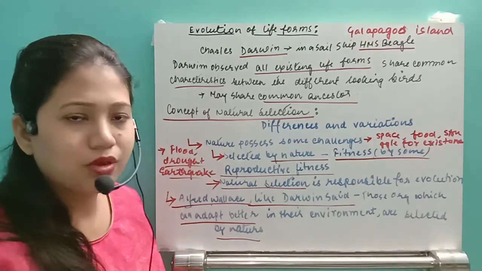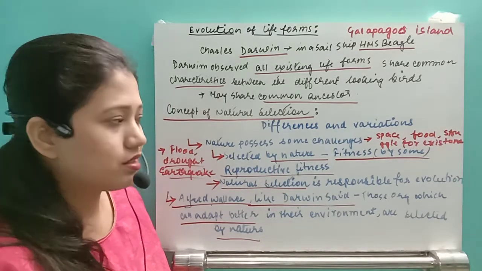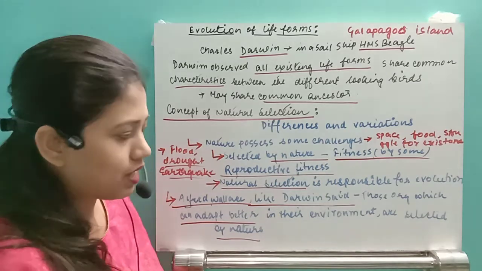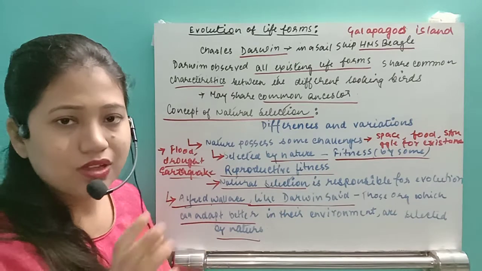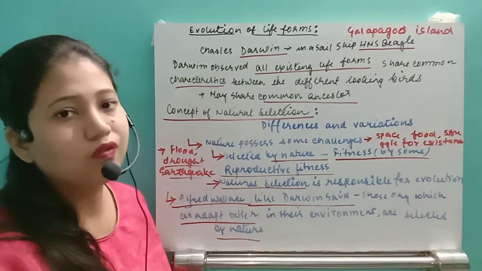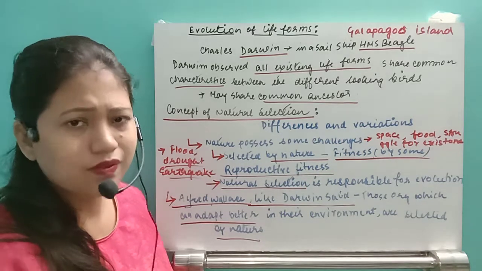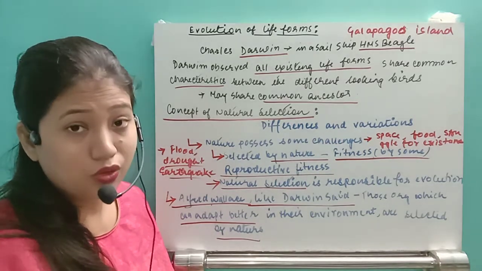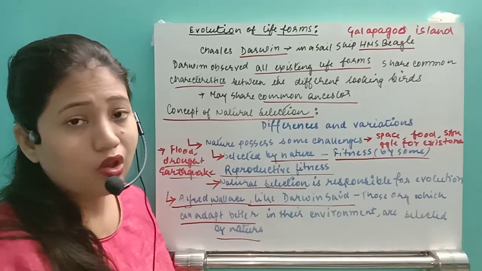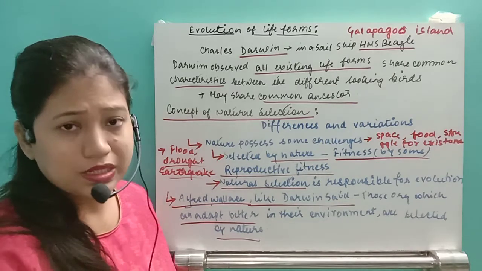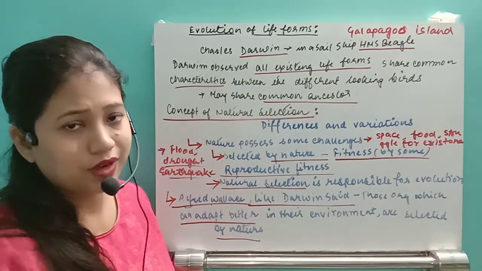But later on, a number of scientists disproved or criticized this theory. But yes, to a certain extent it was correct, because it's not always the predators, or always the strongest animal, that will survive. It's not like that. It is just because of mutation. Later we came to know that mutation is the reason for the evolution of species, or for the formation of different varieties of species.